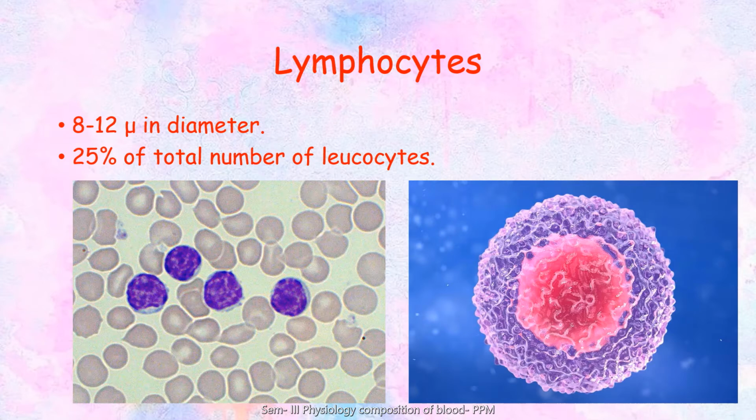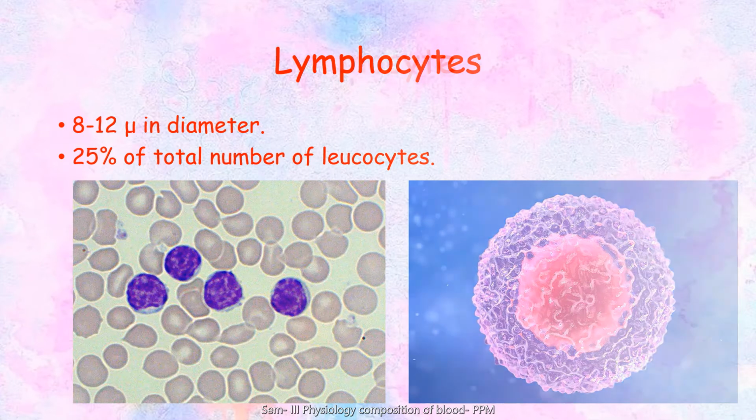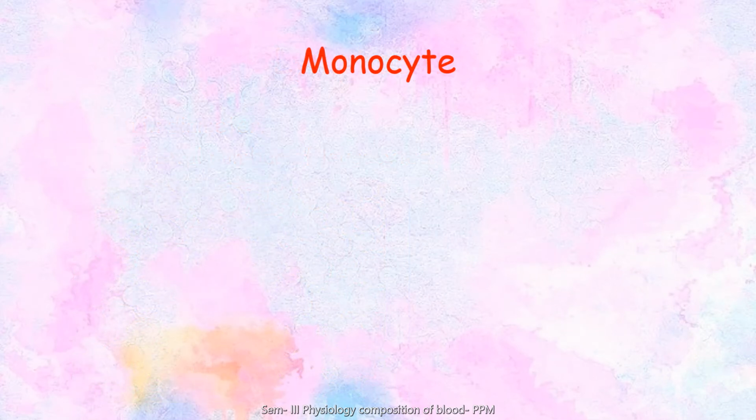Now these can be differentiated on the basis of the stain they take. The nucleus takes up the stain, and as I said, there are three types: the T cell, B cell and the natural killer cells. Although these are very important from an immunological point of view, we are not diverting ourselves from the topic. The next leukocyte is the monocyte.